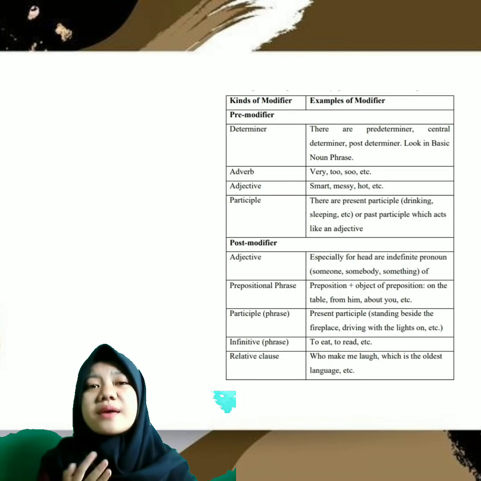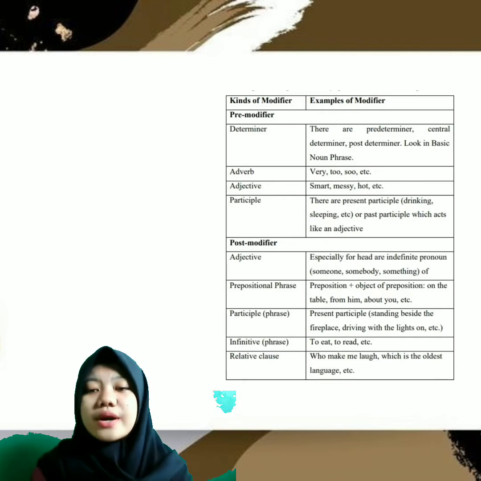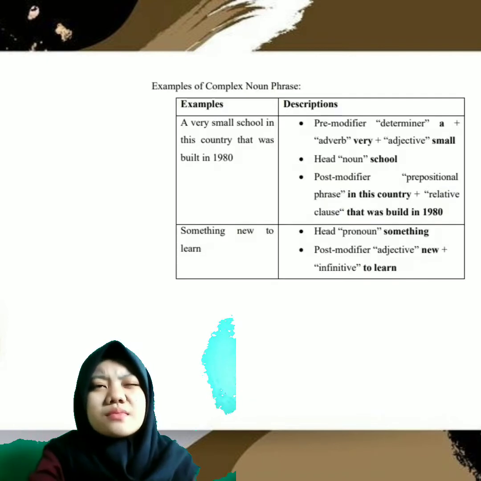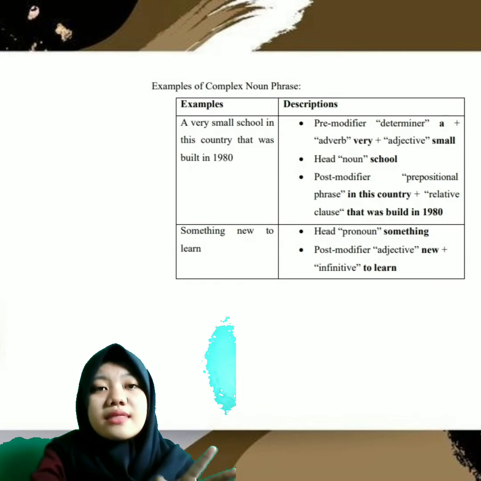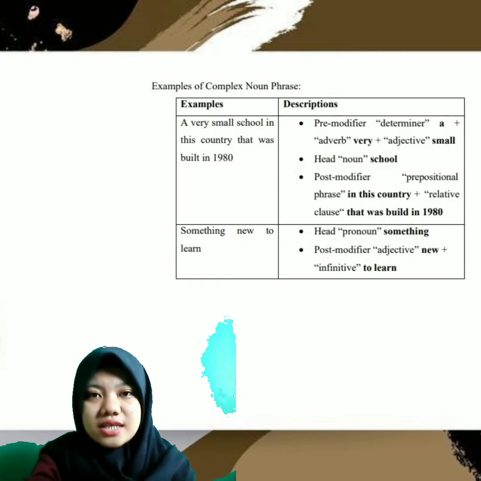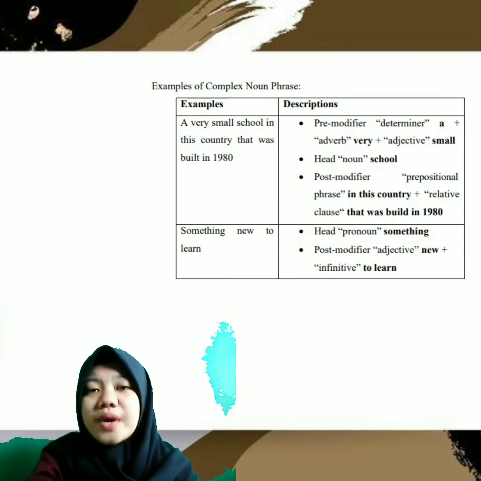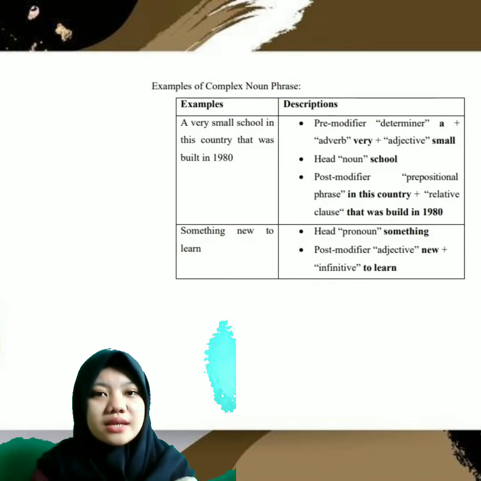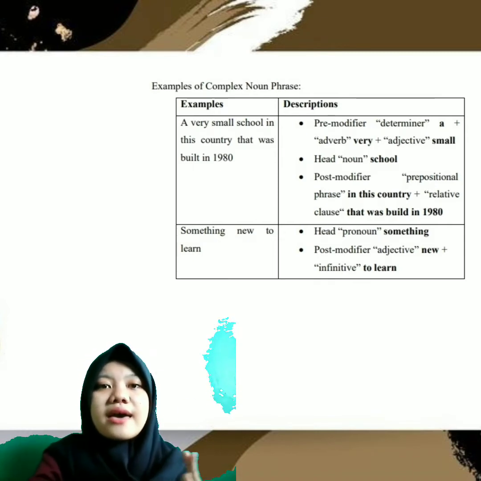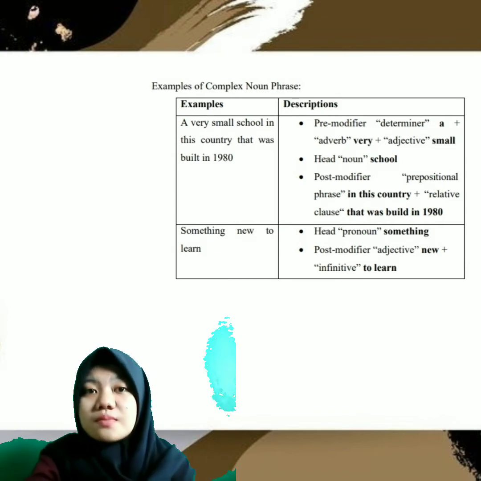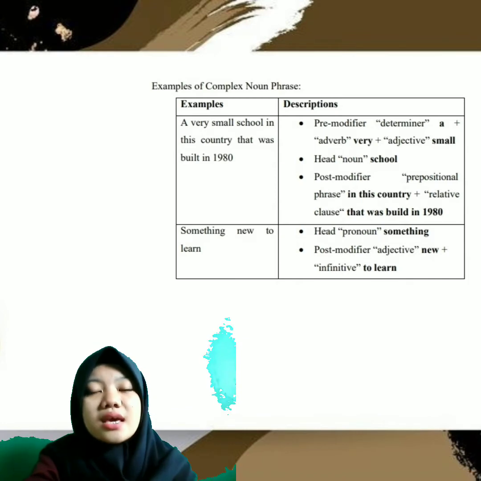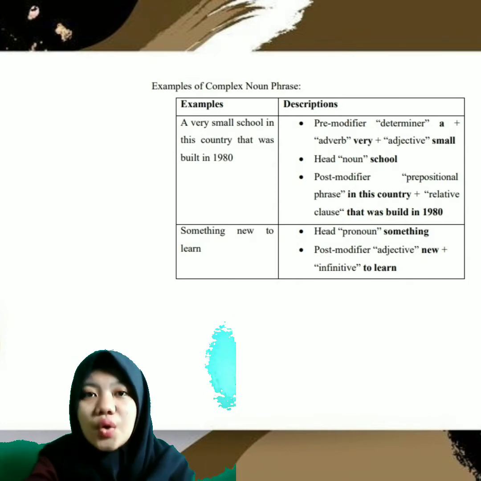And the example of complex noun phrase is a very small school in this country that was built in 1980. The pre-modifiers are determiner, a, then adverb, very, and adjective, small, and the head is noun, that is school.